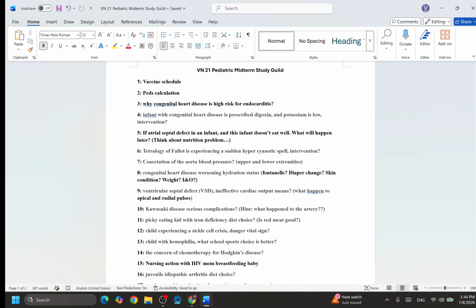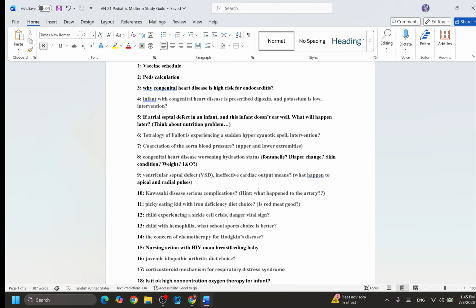Number four, an infant with congenital heart disease is prescribed digoxin and the potassium is low. Intervention: what should you do? Remember before, in the quiz, we asked about the signs and symptoms of low potassium. But this time the question changed a little bit and says potassium is already low. So what is your intervention? Remember this patient is an infant, so this could be a little bit critical. So you probably need to escalate, telling somebody to do something.